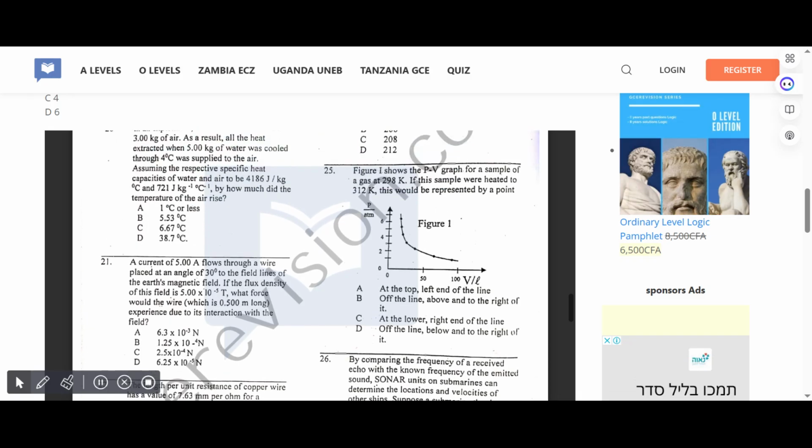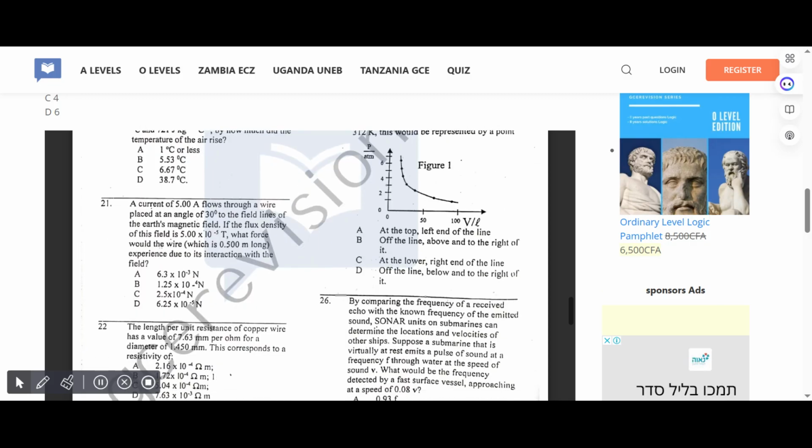Figure 1 shows the V graph for a sample of a gas at 298. This sample was heated to 312. This will be represented by a point. Correct answer for 26 is C. Correct answer for 25, pardon, is B.